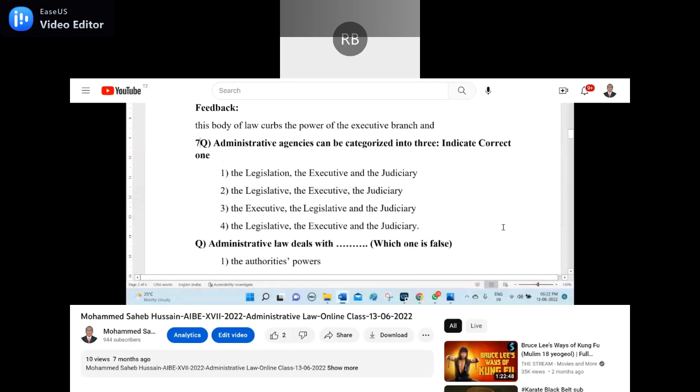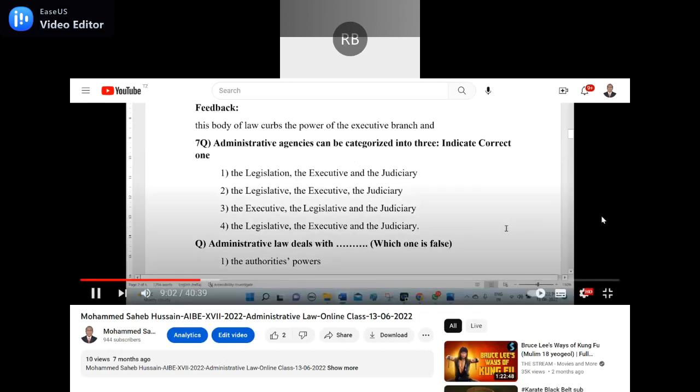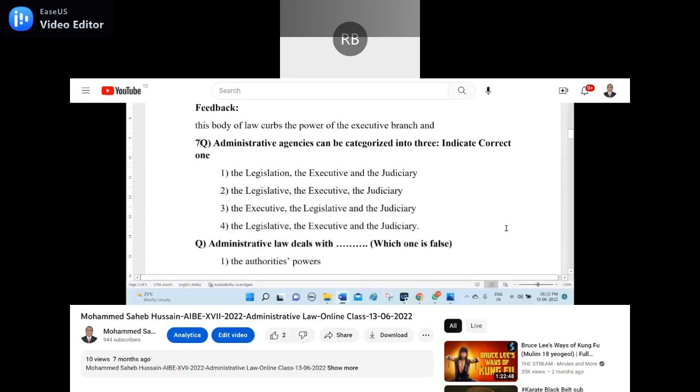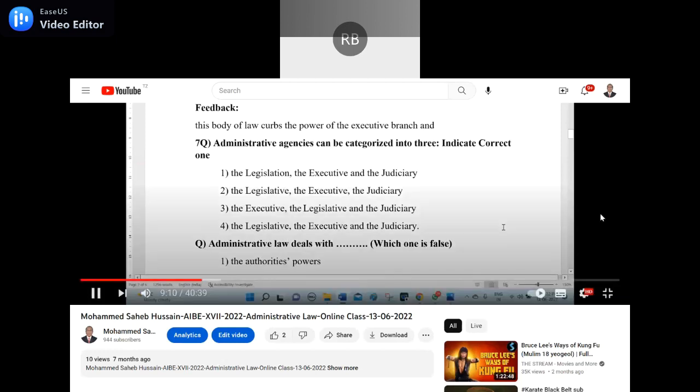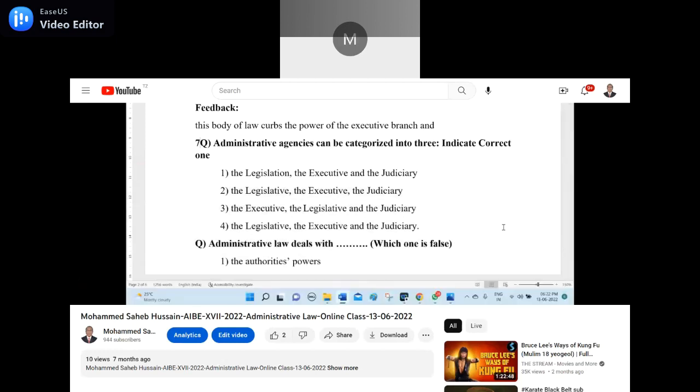One is the right answer, sir. First one is right. I think third one, sir. Executive, legislation, and no. Legislative, no. First legislation will come, then second executive, then judiciary. One number is right, sir. Check it once again. Option 1 is correct, sir. Legislative, judicial, executive. Number 1 is correct. See. Are you following me?